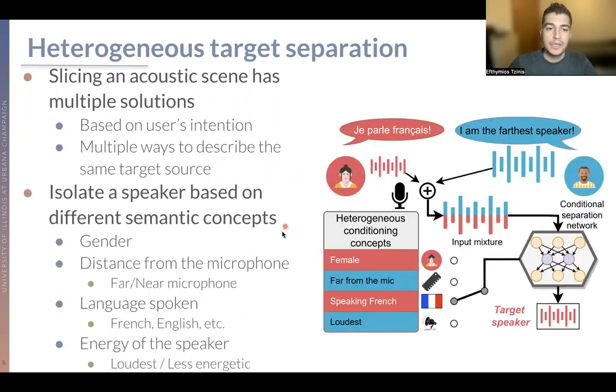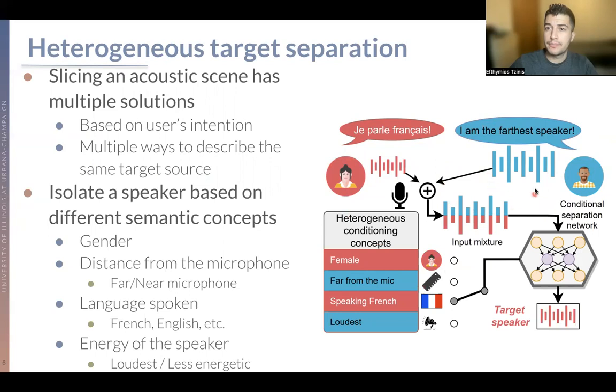So, for example, here on the right, we can see a specific instance of heterogeneous target source separation, where you want to isolate a speaker based on different semantic concepts such as the gender of the speaker or the distance from the microphone or the language that the speaker talks or the energy of the speaker, the loudest or the less energetic speaker.